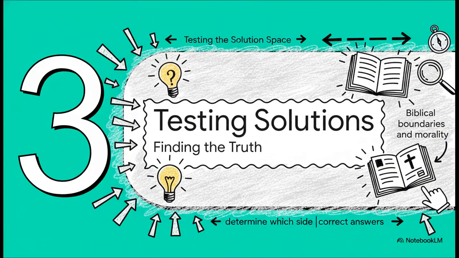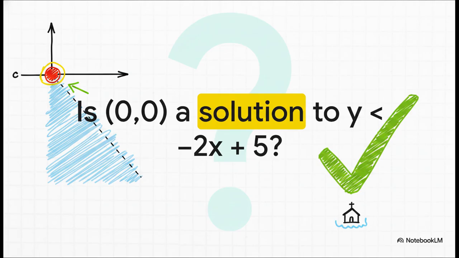That brings us straight into Section 3, testing the solution space. The source material challenges students with a practical example. Test the origin point, 0, 0, for the inequality, y is less than negative 2x plus 5. Let's do the math real quick. If you plug in 0 for both y and x, the right side of the equation just becomes 5. Because 0 is in fact less than 5, the statement is completely true. That means the origin lives happily inside the shaded solution space.